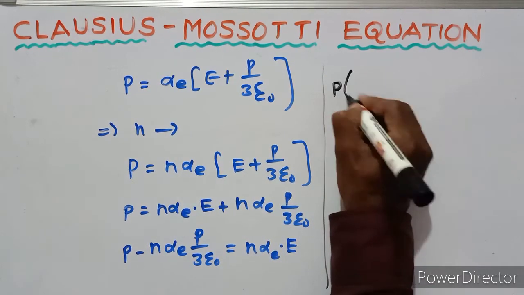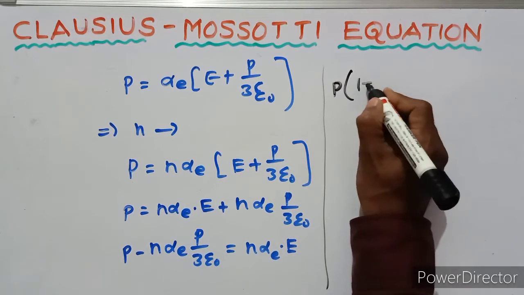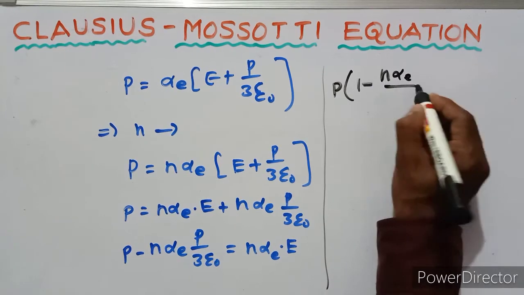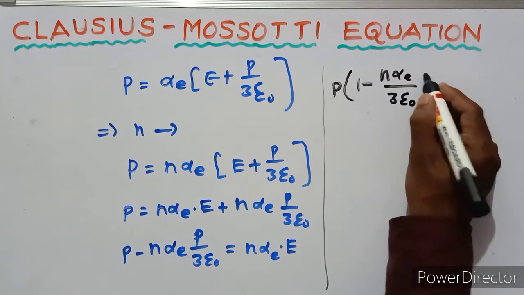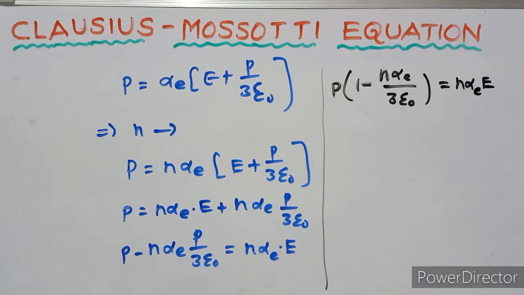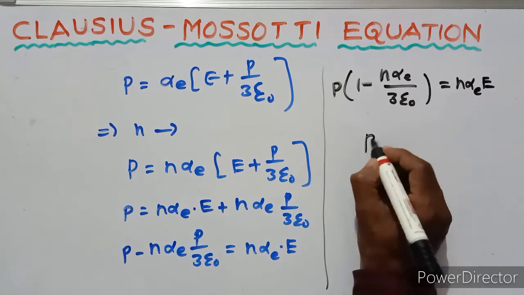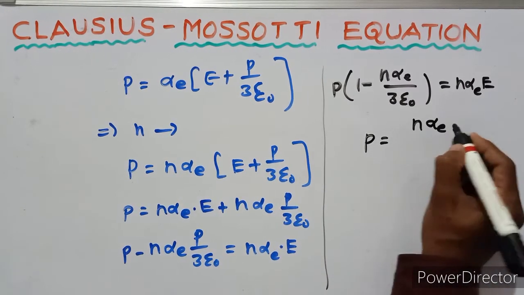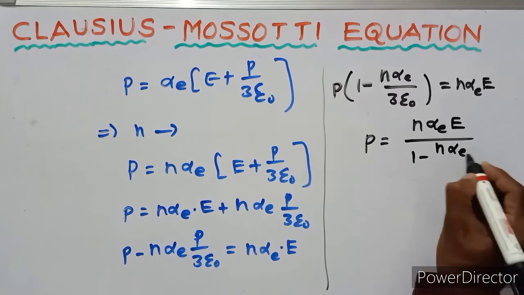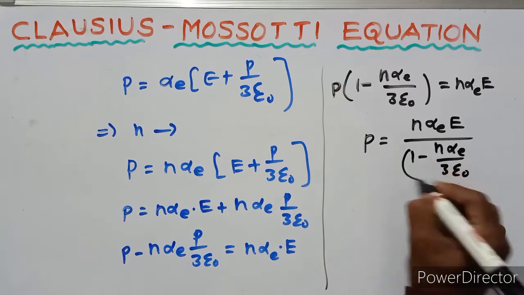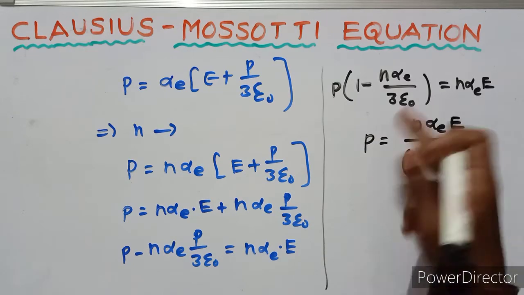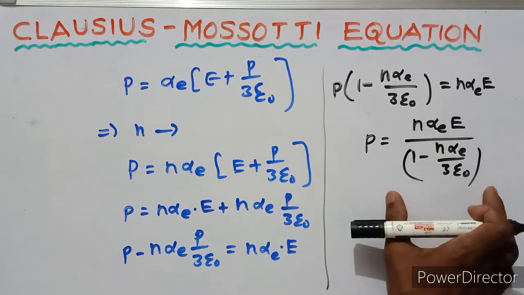P times 1 minus n alpha_e over 3 epsilon naught is equal to n alpha_e E. Then P equals n alpha_e E upon 1 minus n alpha_e over 3 epsilon naught, because here this is the multiplier, on the other side this is the divisor.